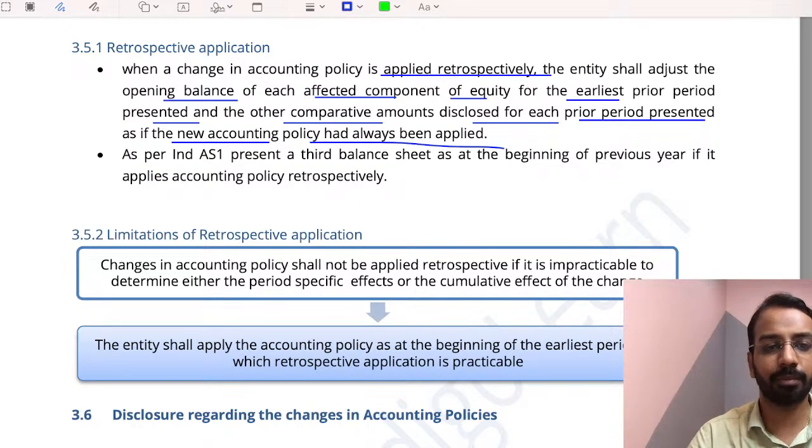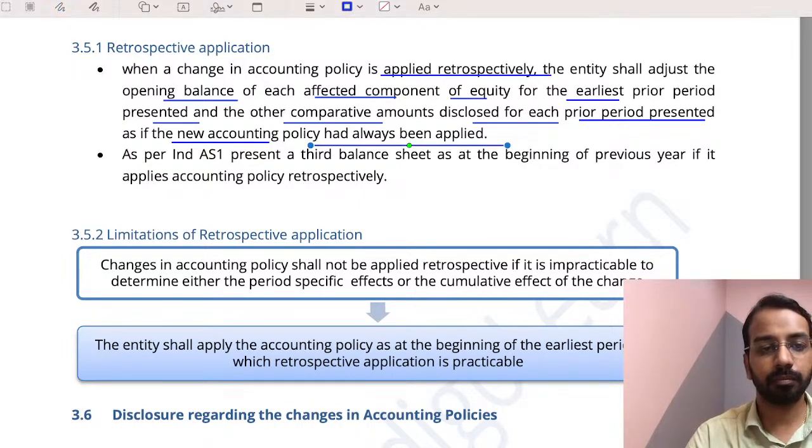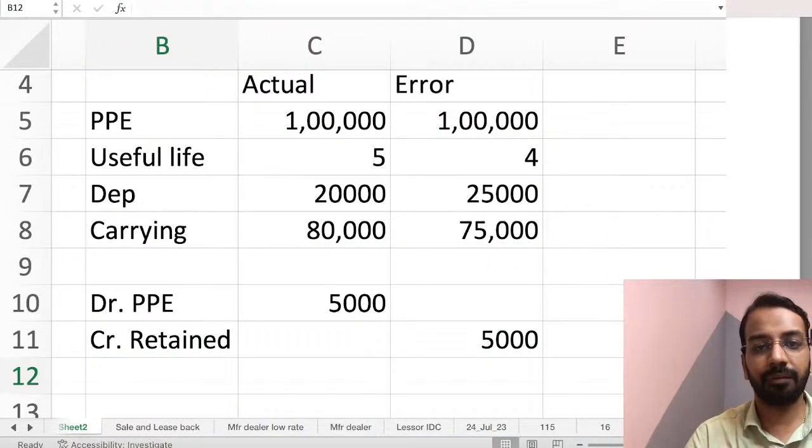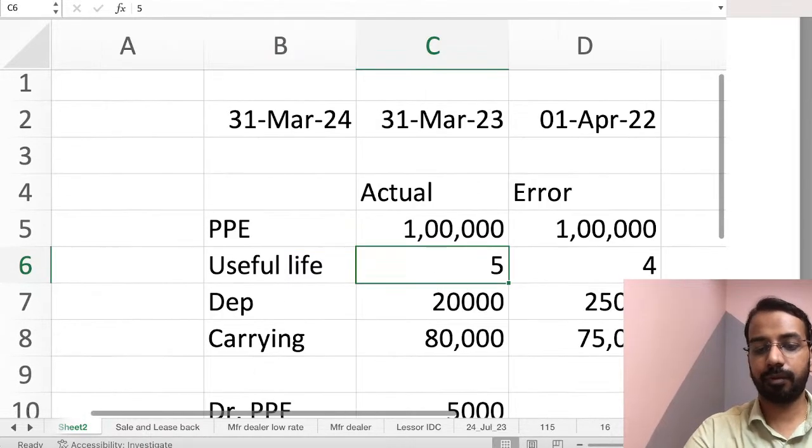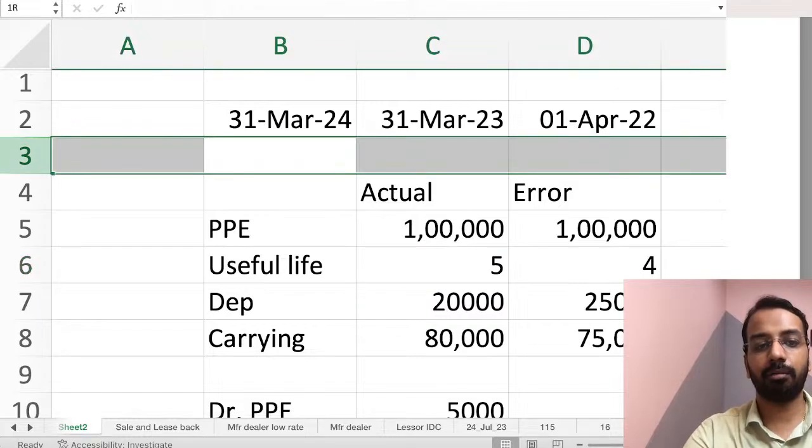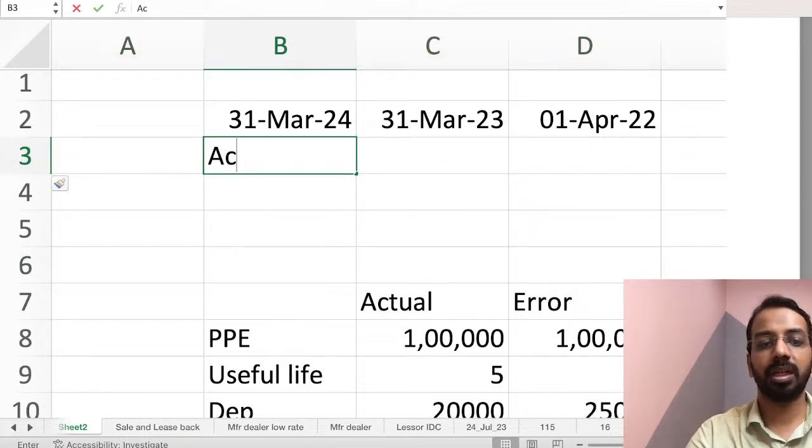So, as I give you an example, in 31st March of year 24, let us say you have done the accounting policy change, then what will you do?